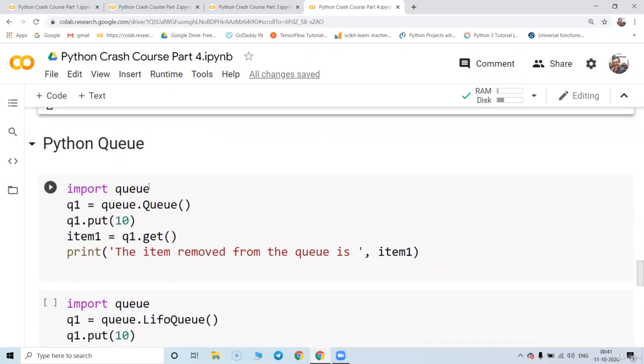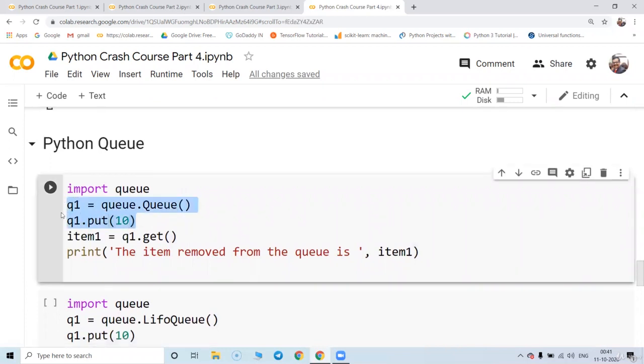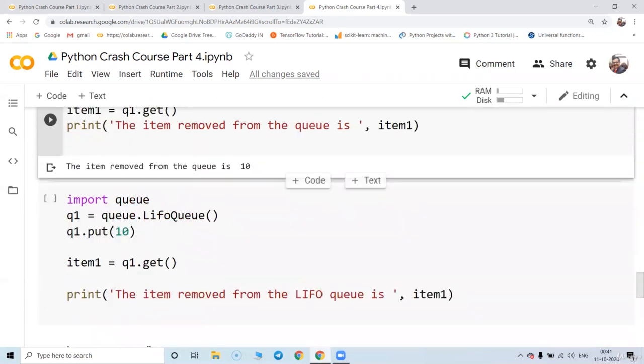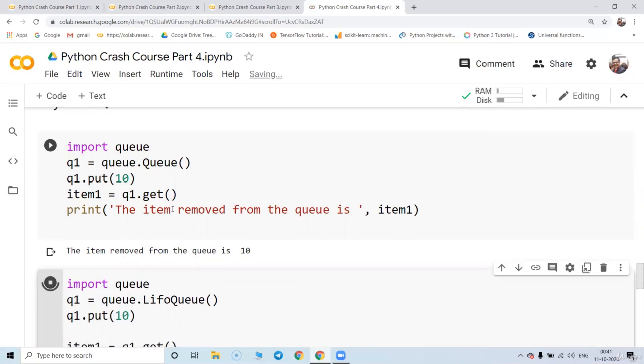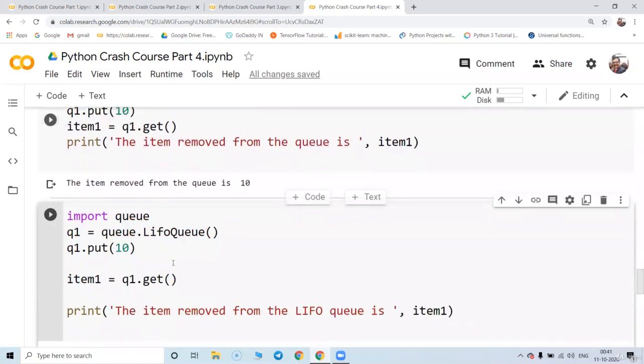So Python Queue basically puts the value inside that. Okay, and there are two types of queue. The first queue is called a FIFO queue, first in first out queue, and the second one is basically called a LIFO, that is last in first out queue. Okay, so this is basically putting the value in and getting it outside.